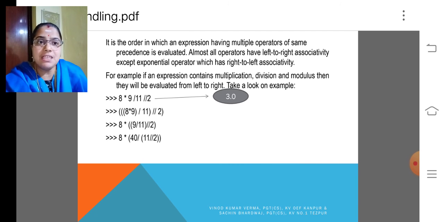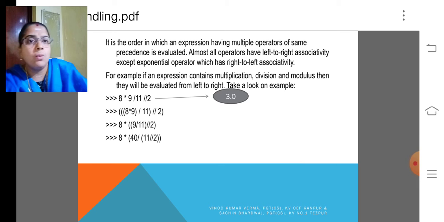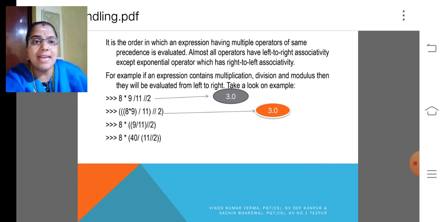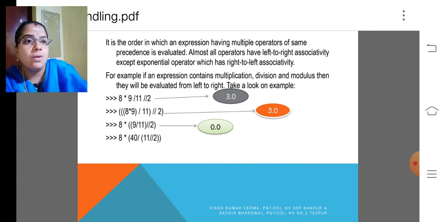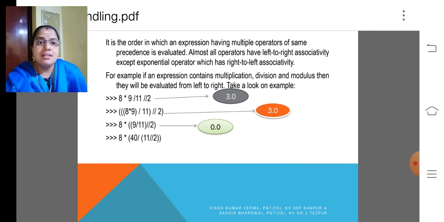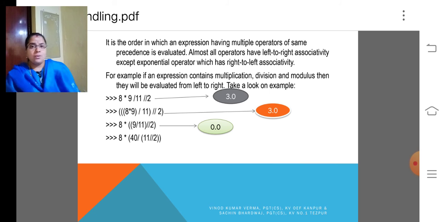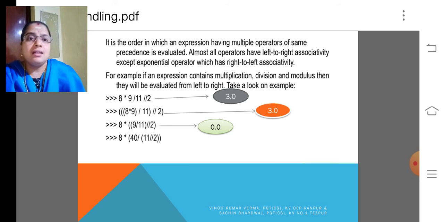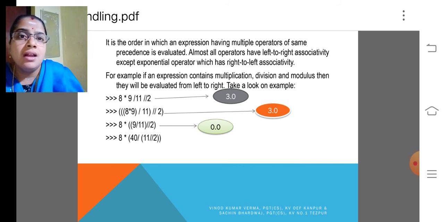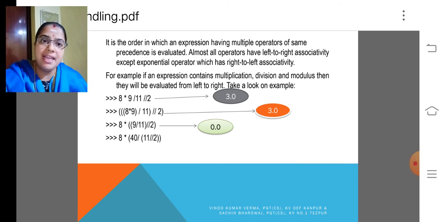The first expression will produce 3.0. The second expression also produces 3.0. Whereas the third one produces 0.0. My dear children, these are the values of 8 into 9 divided by 11, floor division 2.